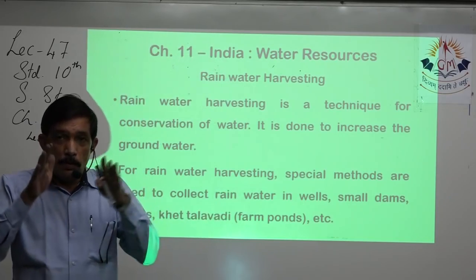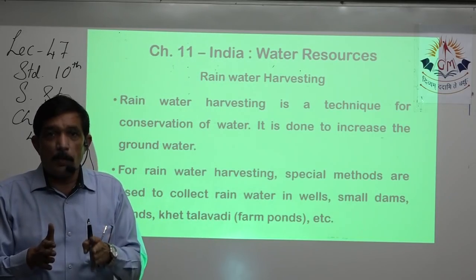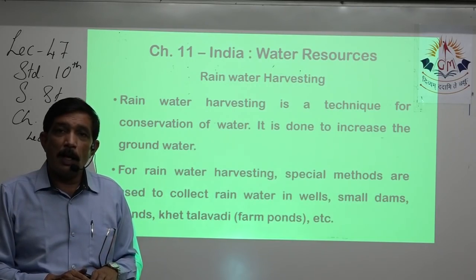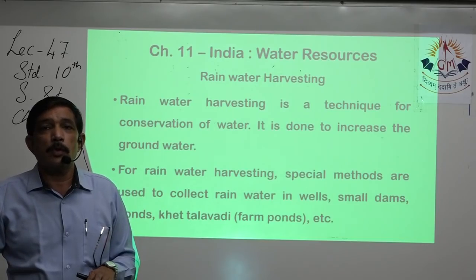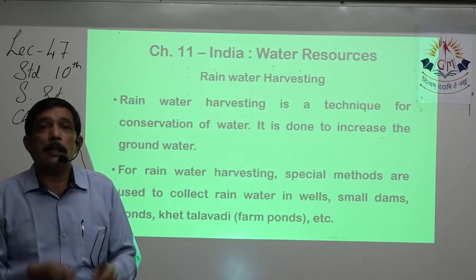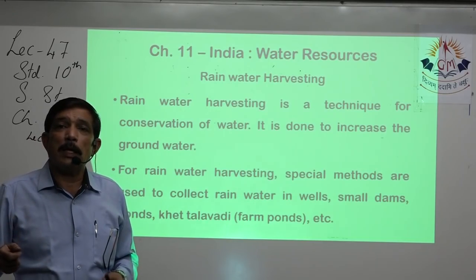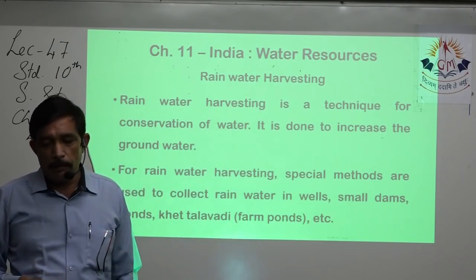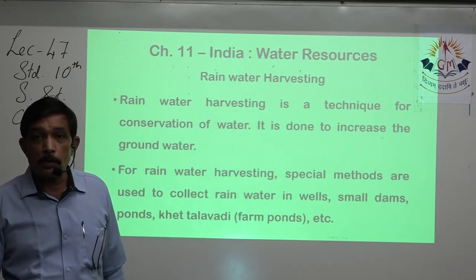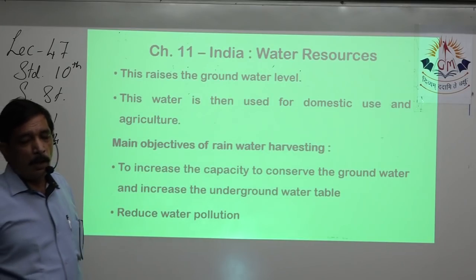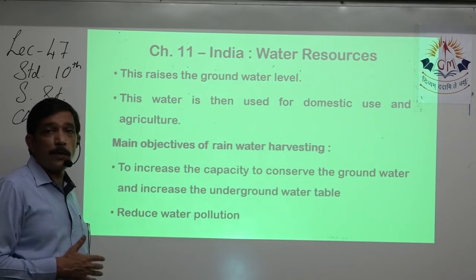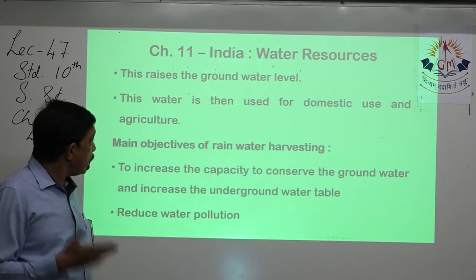Because the water has now stopped, soil particles will get deposited at the bottom and only water will flow. So when the rain has stopped, they can again take out that soil and spread it in their farm. So it's a very good thing and serves lots of purposes at one go. This raises the groundwater level. This water is then used for domestic use, agriculture, wherever you want to.